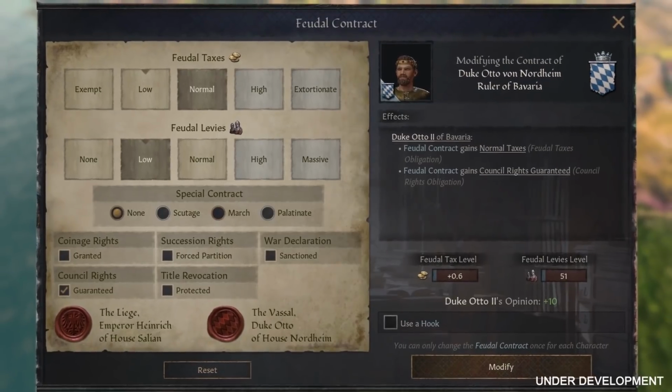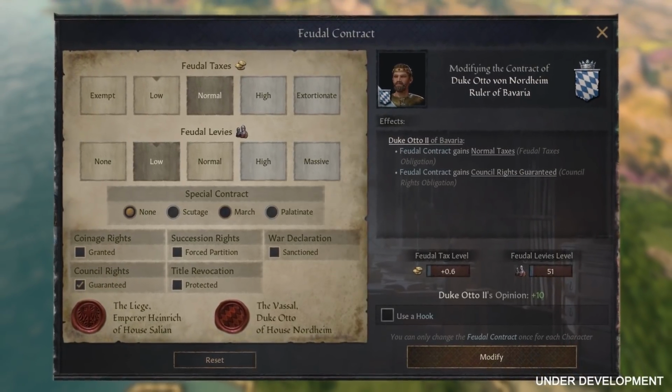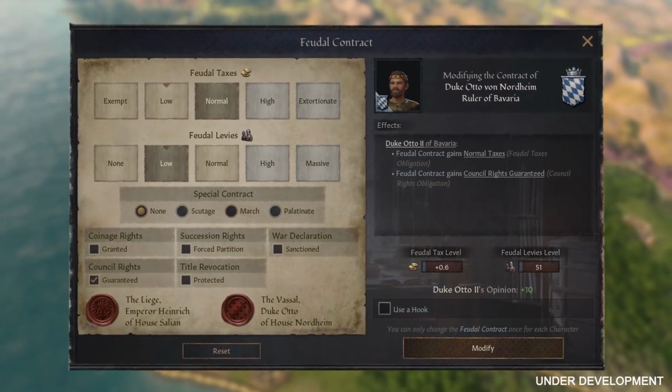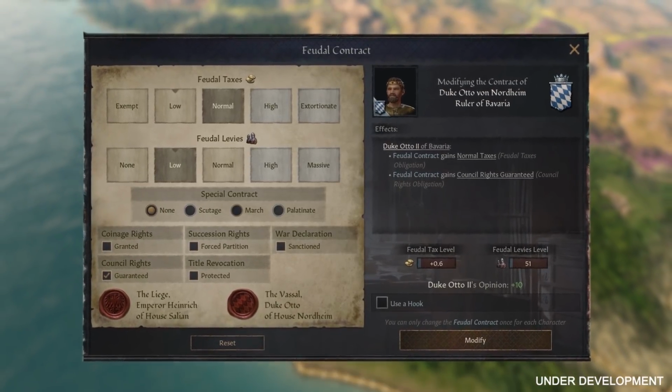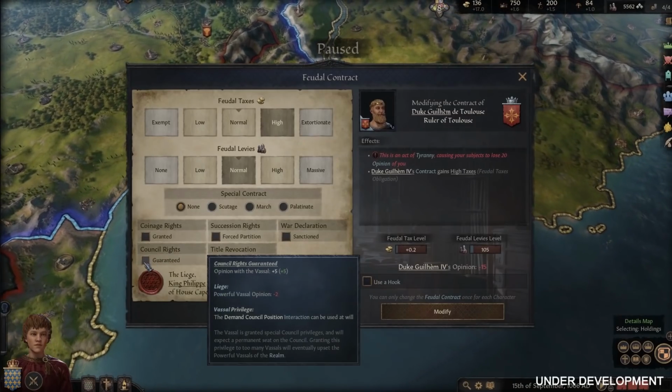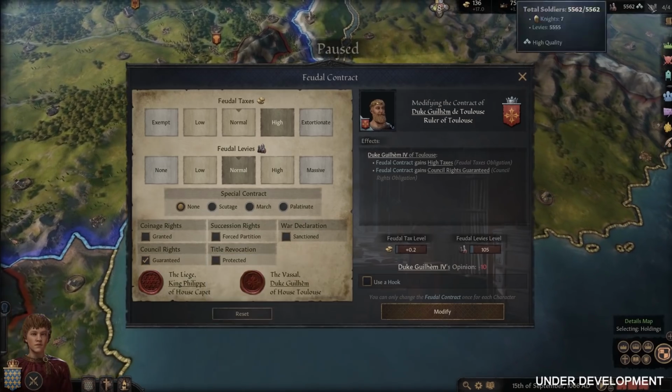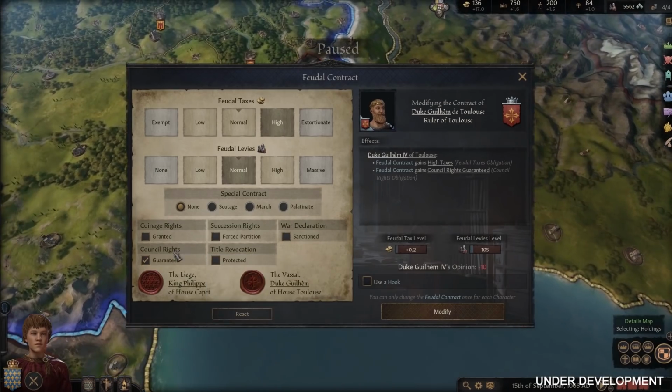Lower taxes and levies are obviously something the vassal will appreciate. It will increase their opinion of you, and on the flip side, higher taxes and levies will make them like you less. Each different obligation option will increase or decrease the opinion. So if you give them a concession such as guaranteeing them a position on the council, they will also like you more, as opposed to if you were to take that away from them.